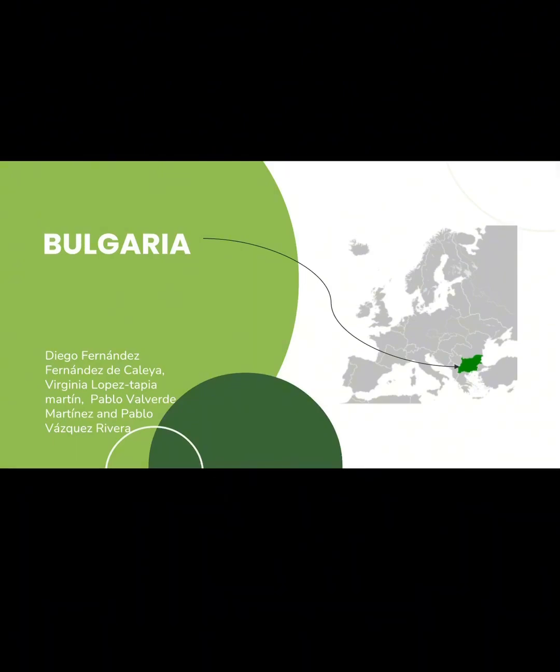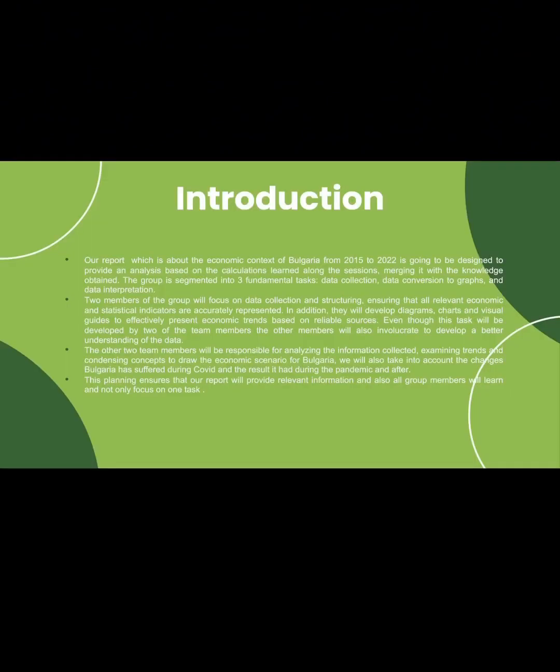The members in this group are Virginia López Tapia Martín, Pablo Valverde Martínez, and Pablo Vázquez Rivera. At the beginning, we thought that dividing the group into two, with two of us working on data analysis and the other two working on data interpretation, was the best option. Even so, we ended up concluding that working all together would be a better alternative. So pretty much all of the data has been done by all the members of the team.